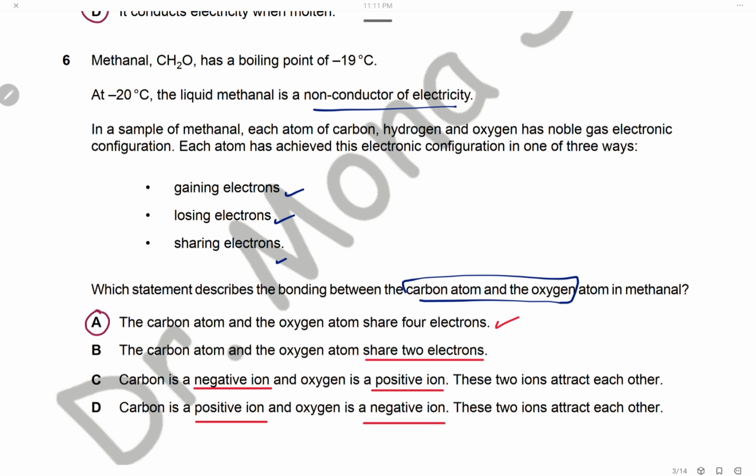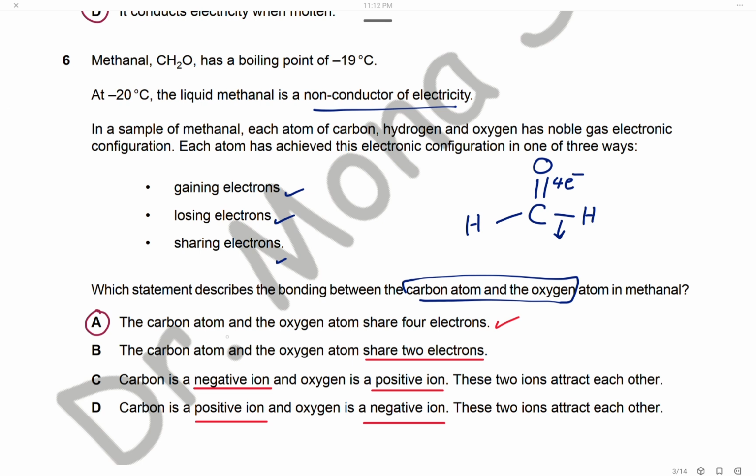So first, let's draw the structure of methanol. In methanol, we have 1 carbon which can make 4 bonds, so it will make 1 bond with this hydrogen and the other hydrogen because we have 2 hydrogens, and only 1 oxygen, so we will have to make a double bond with oxygen. 1 pair of electrons is shared between the carbon and each hydrogen, and 2 pairs of electrons are shared between the carbon and oxygen. 2 pairs of electrons means a total of 4 electrons shared between carbon and oxygen.